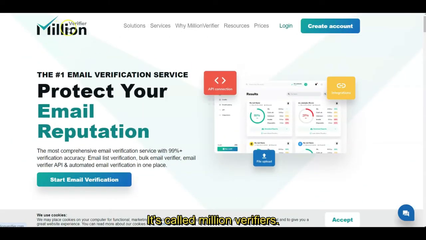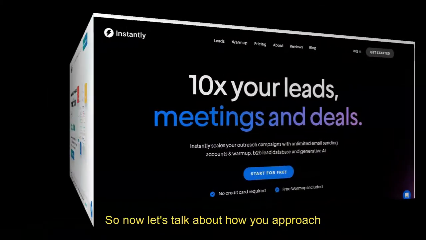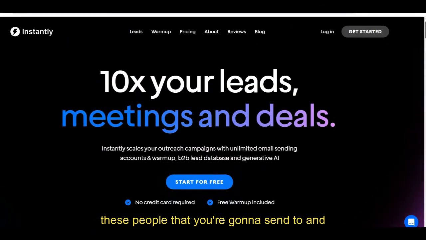Okay, so they will re-verify your emails. It's called Million Verifier. This is the least expensive that I've seen. I've seen a bunch of these services, and this is the least expensive I've seen. So you want to verify them anyway because your reputation is very important. And now we're going to come up to how to approach these people. Okay, so now let's talk about how you approach these people that you're going to send to.